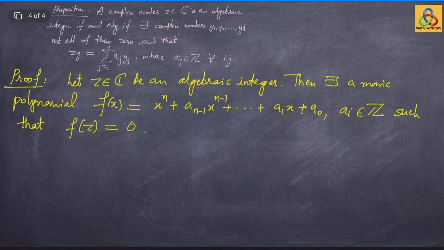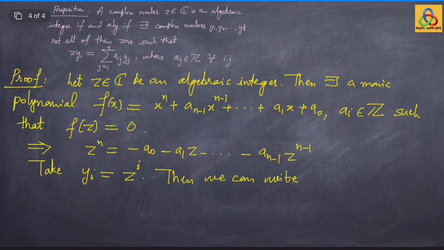This implies that z to the power n can be written as minus a0 minus a1 z minus so on minus a_{n-1} z to the power n-1. Take y_i to be z to the power i.